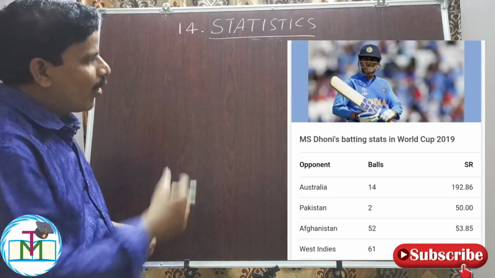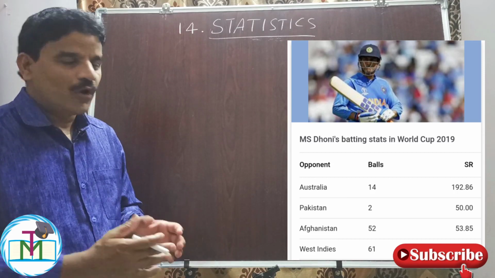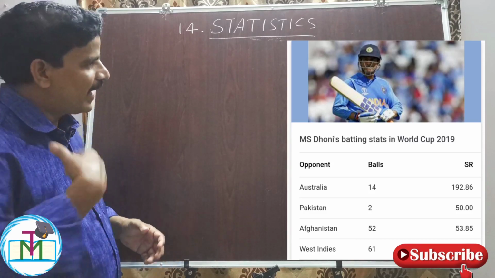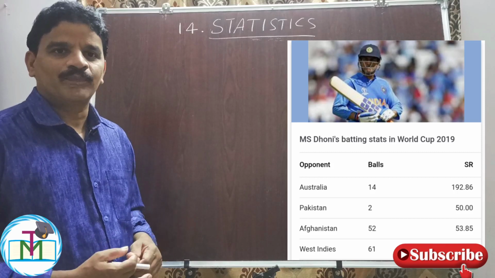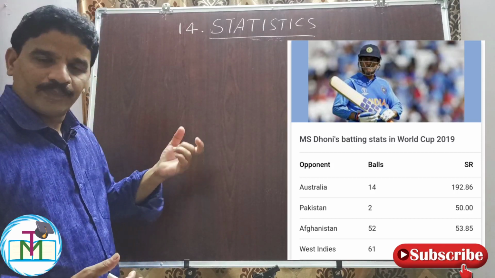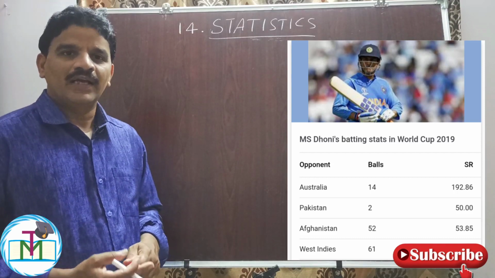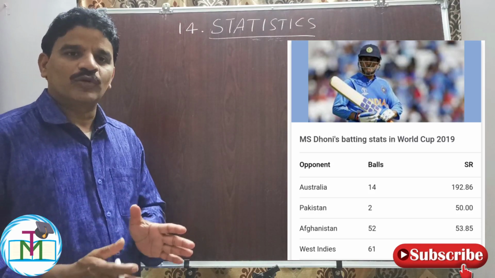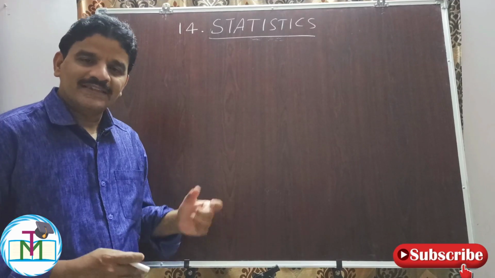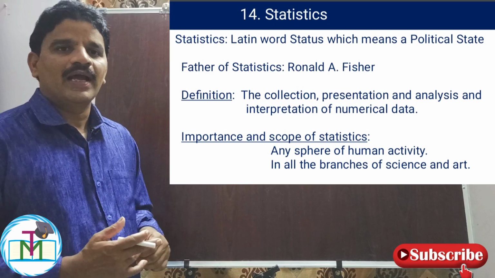For example, how many matches Dhoni played, how many runs he made in each match, what is his average score. Based on that, the franchises give a higher amount to players like him. So statistics deals with collection, presentation, analysis and interpretation of numerical data. Statistics doesn't deal with qualitative data, it deals with quantitative data. Whenever qualities are assigned numerical values, statistics can be applied there.